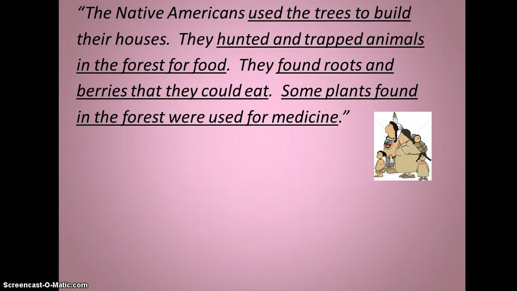Let's look at our supporting details. The Native Americans used trees to build their houses, hunted and trapped animals in the forest for food, found roots and berries that they could eat. Some plants found in the forest were used for medicine. Think about what all of these things have in common.